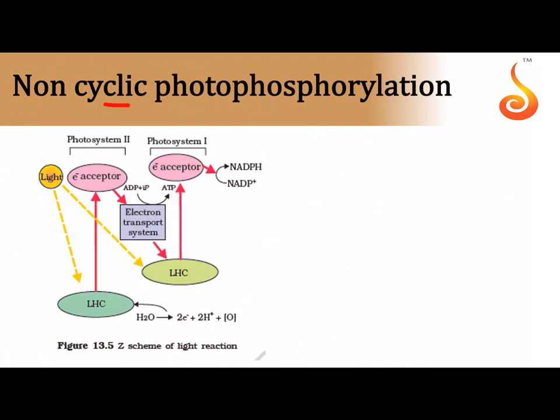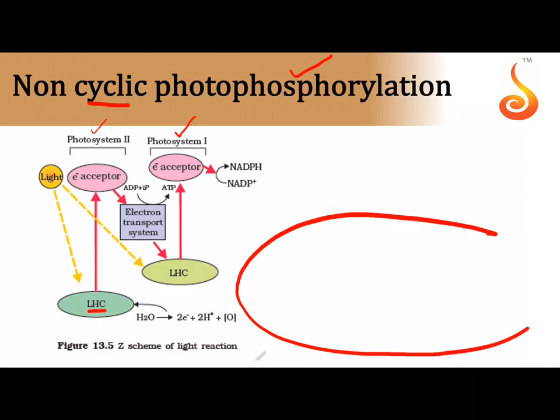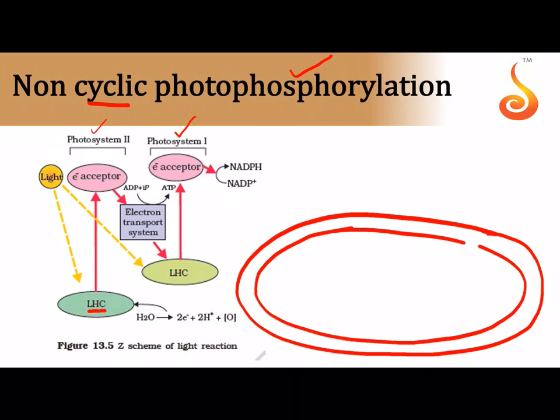So now let us go to non-cyclic photophosphorylation, the same process that we discussed. See, LHC stands for light harvesting complex. Now here they have mentioned photosystem 1 and then photosystem 2. Okay, so let me draw the thylakoid again, a very big thylakoid here, and let me draw a double membrane. Not a double membrane, a single membrane.